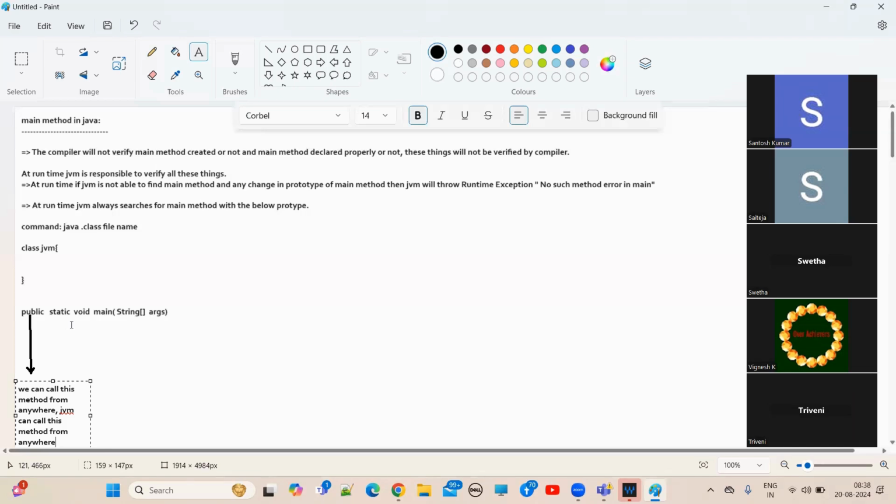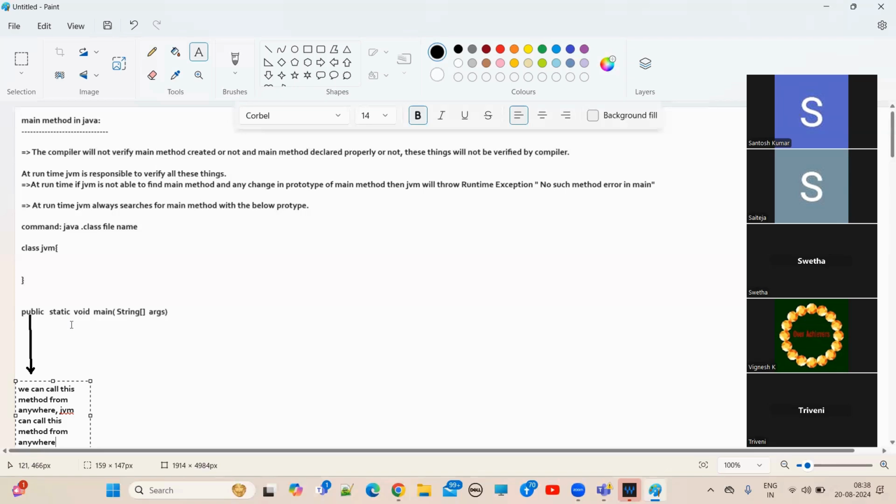After that, JVM will load your class and all the static variables will be created. Memory will be allocated for static variables. And after that, it will look for the main method. So as of now, about your class, JVM knows only the class name of your class. Understand? So to call this main method, we don't need any object. So that's why we are putting static.